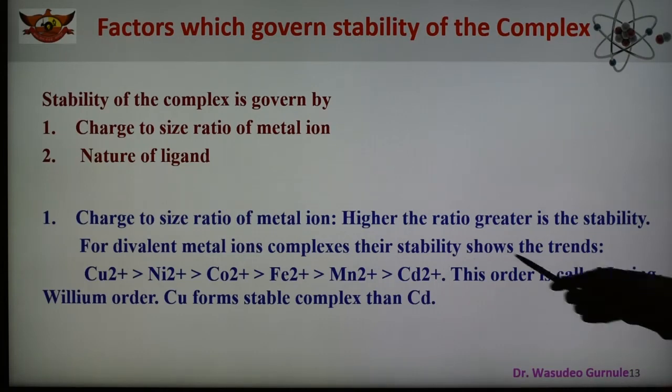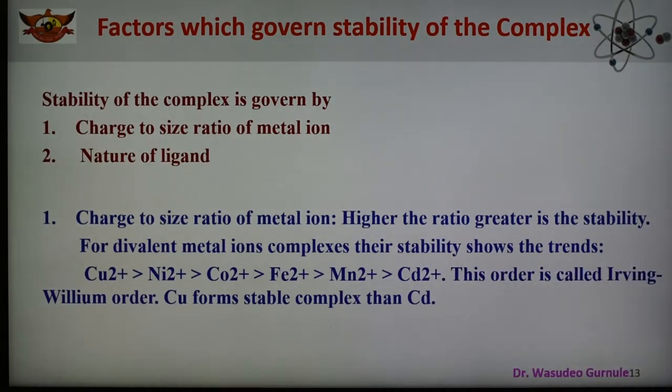In case of divalent metal ions, the ratio is given, and this order is called the Irving-Williams order. In this case, Cu forms a more stable complex than cadmium. So I can say that the greater the charge density on the metal ion, the greater is the stability of the complex. In other words, the greater the charge and smaller the size of the ion, or we can say the larger the charge radius ratio of the ion, the greater is the stability of the complex.